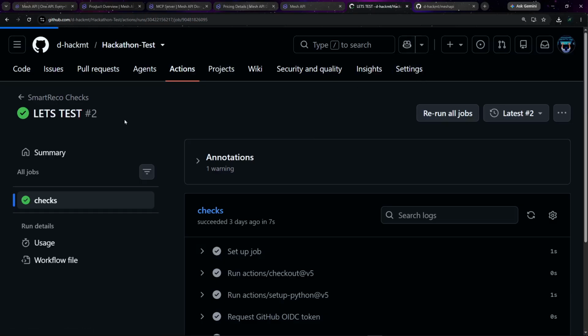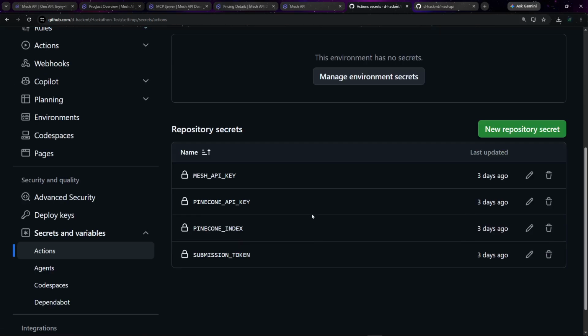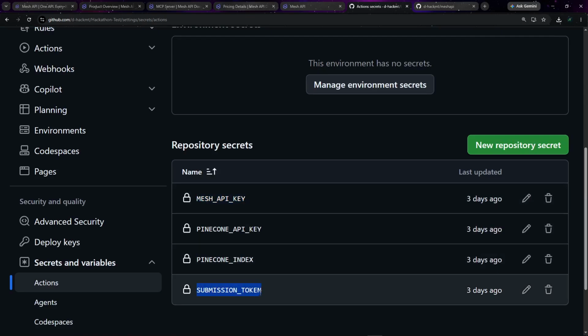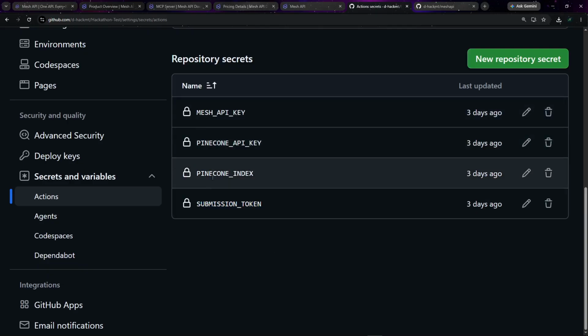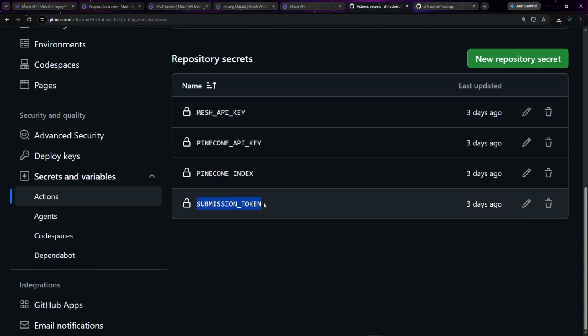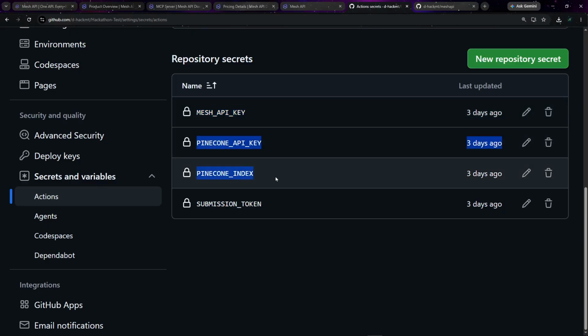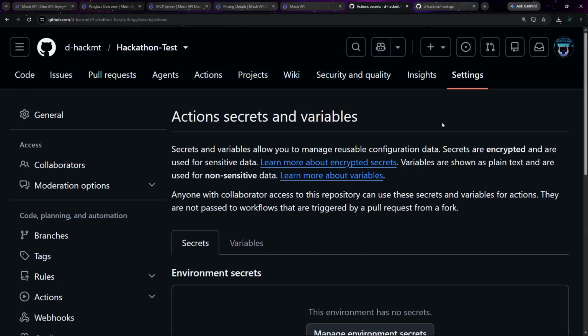In your settings, you would go to secrets and variables, and in the actions section, you would add two things, bare minimum: Mesh API key and submission token. Once you have added your submission token, we would be able to see your submission, the GitHub workflow which is running in your GitHub actions. It will first check the submission token to create a unique ID. Then it would check, do we have the Mesh API key? And then using these environment secrets, it would check if your project is compiling. As good as that.